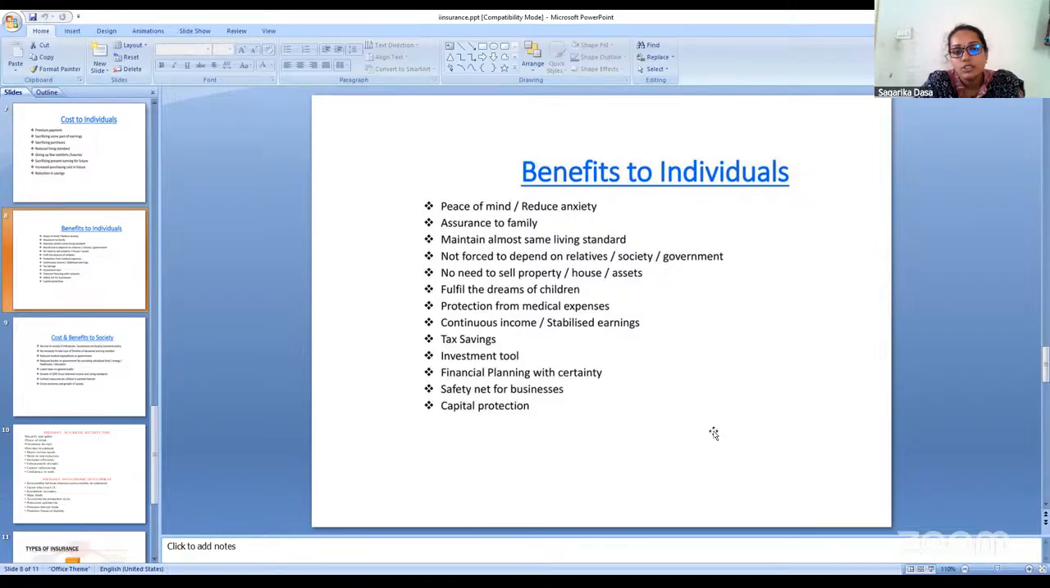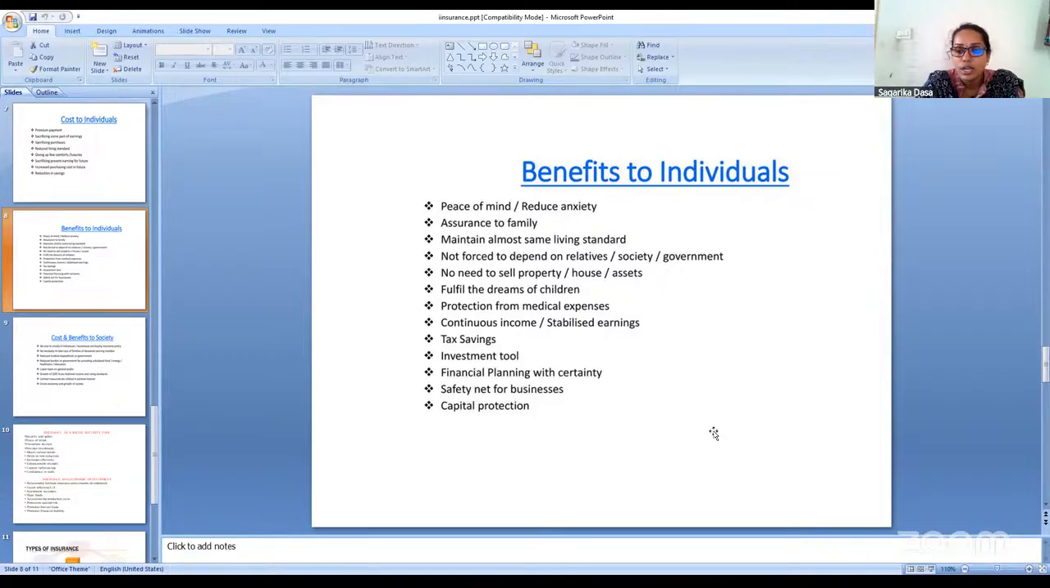Hence, tax saving is also one of the benefits which can be given to individuals when they go with insurance policies. Then, investment tool. Individuals think of insurance as an investment tool because they invest their funds presently, which they are going to get in the future. So, it's an investment tool.